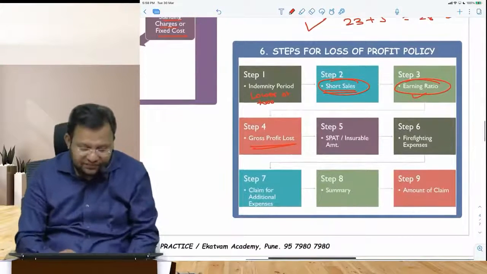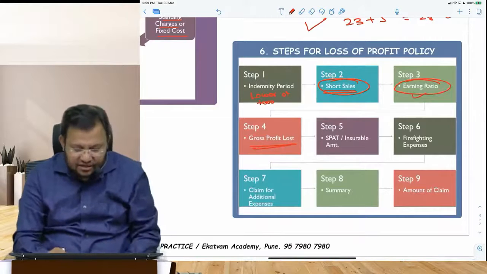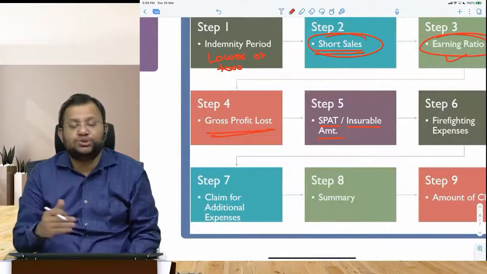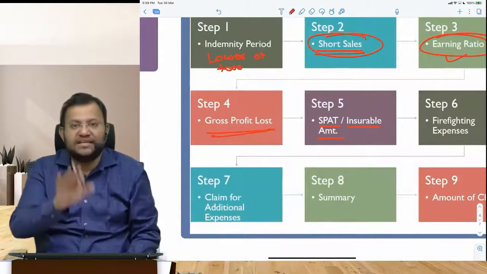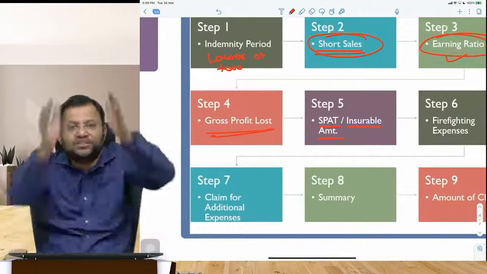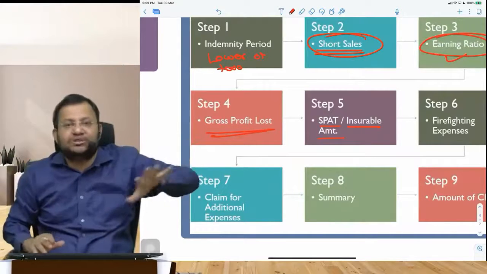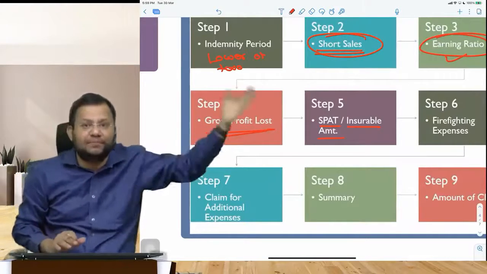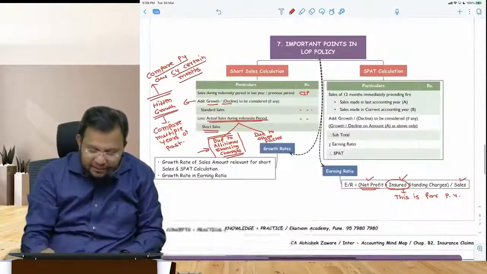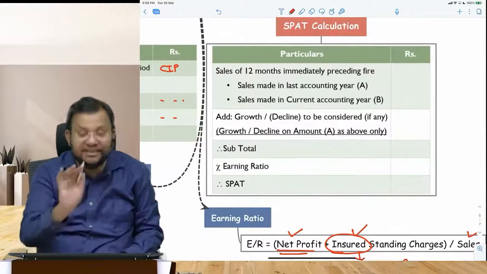So claim for GP lost, then we calculate SPAT. SPAT is nothing but amount for which you should have taken an insurance. Basically, you should take an insurance for 1 year's gross profit. Now, which 1 year? ICI says you should take immediately preceding 12 months for the purpose of calculation of SPAT. That can be debatable, but we take 12 months preceding the fire.